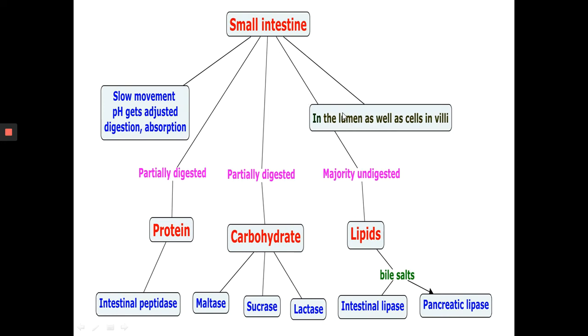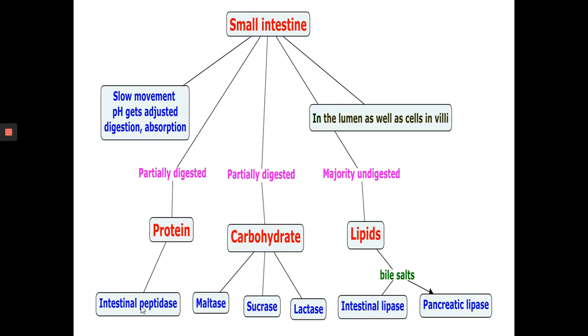In the small intestine, the digestion takes place in the lumen as well as on the cells of the villi. The partially digested food is entering. The protein there is acted on by intestinal peptidases. The digestion of protein and carbohydrates, which partially occurs in the stomach, is completed in the small intestine with the aid of intestinal and pancreatic juices.